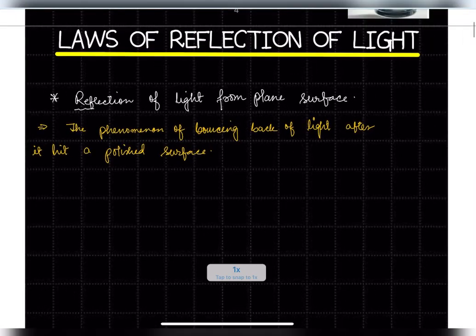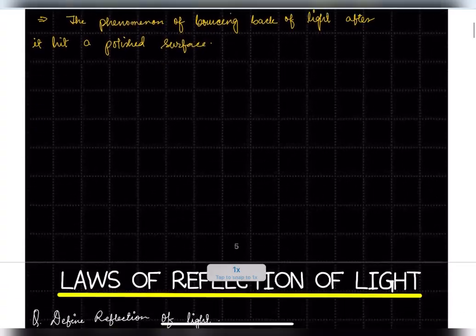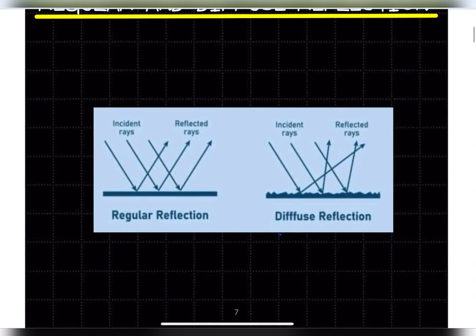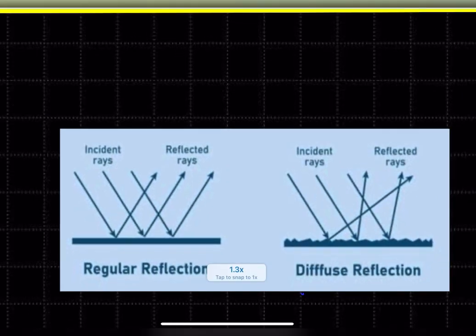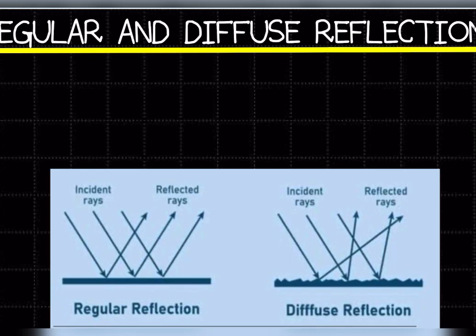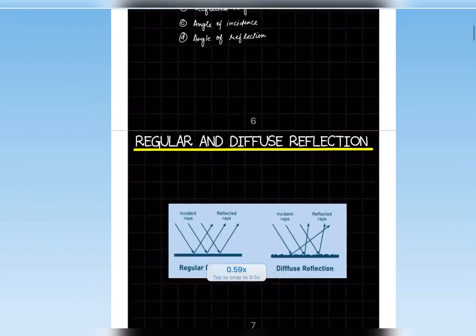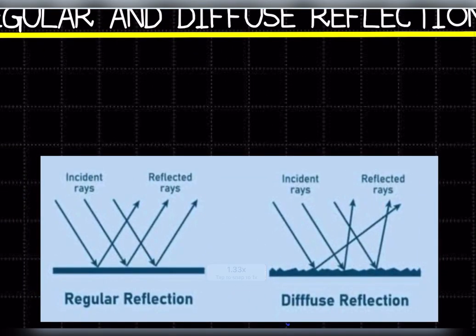Now let us discuss, will the light get reflected from every object? What do we mean by reflection? Will the reflection happen in all the objects around you, or not?